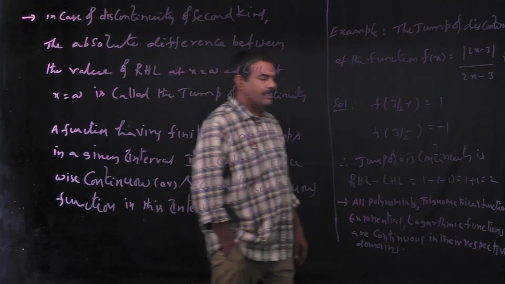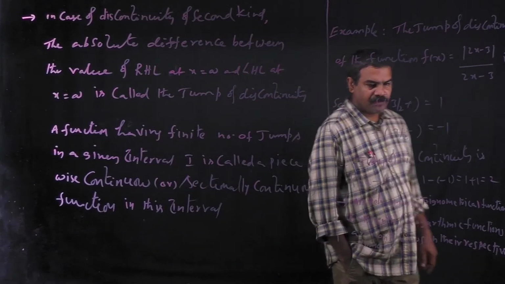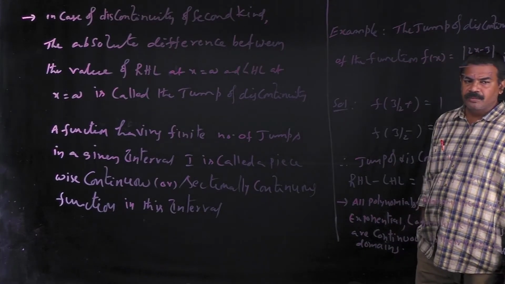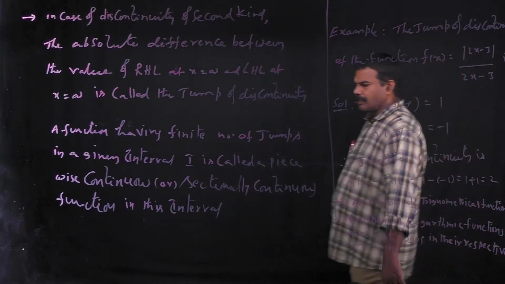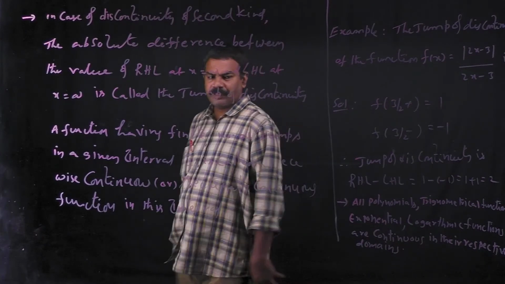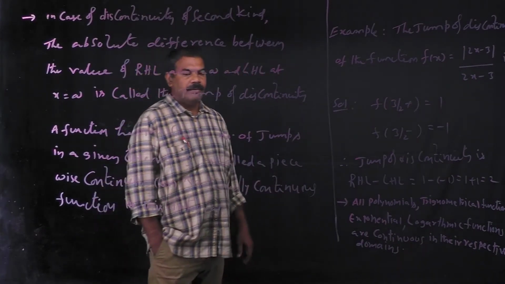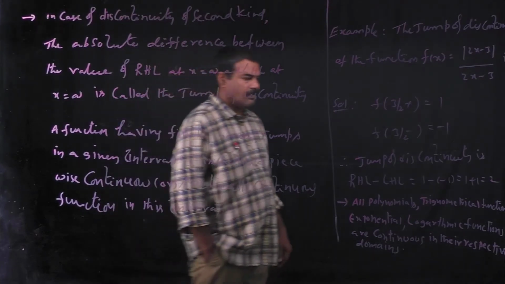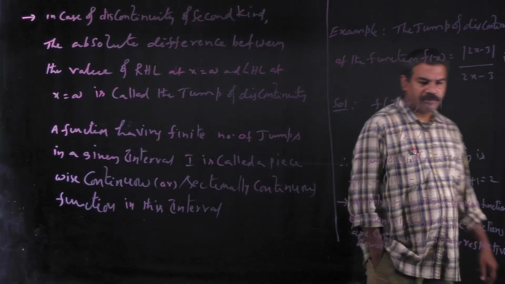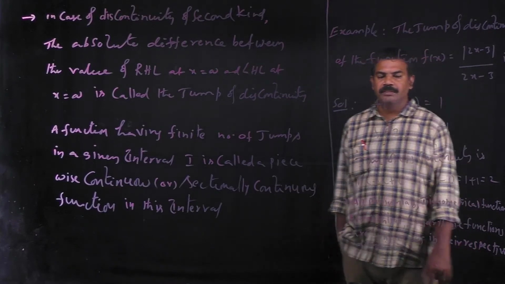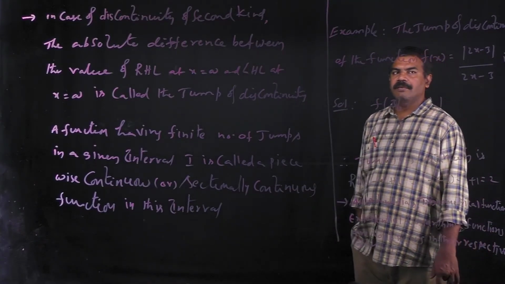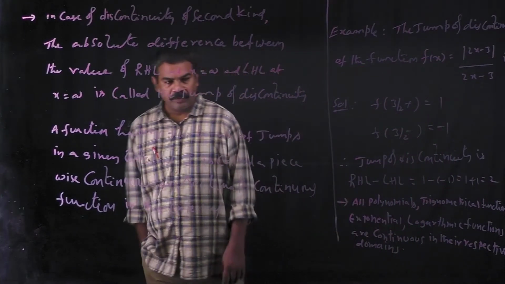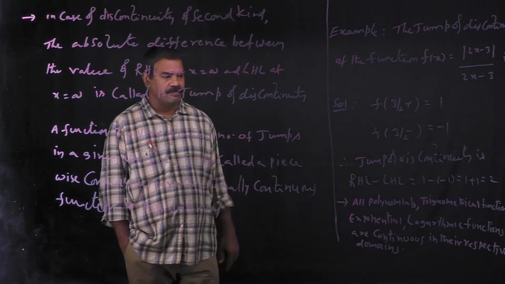The left hand limit at x equal to 3 by 2, f of 3 by 2 minus, is equal to minus 1. So the jump of discontinuity is the difference between the RHL and LHL, that is RHL minus LHL equal to 1 minus of minus 1, that is 1 plus 1 equal to 2. This is the jump of discontinuity of the given function f of x is equal to mod of 2x minus 3 by 2x minus 3.